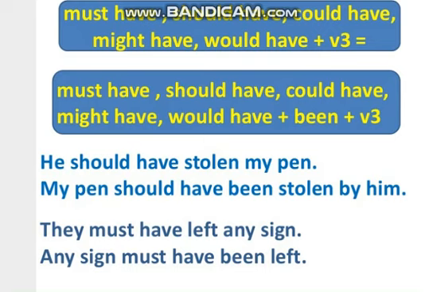As you can see, he should have stolen my pen. My pen should have been stolen by him. Here you can see we have just added been with the helping verb. My pen should have been stolen by him. Then look at another sentence. They must have left any sign. Here you can see any sign must have been left by them. So here again you can see that we have just added been with the modal auxiliary verbs, and the sentence is changed into passive voice.